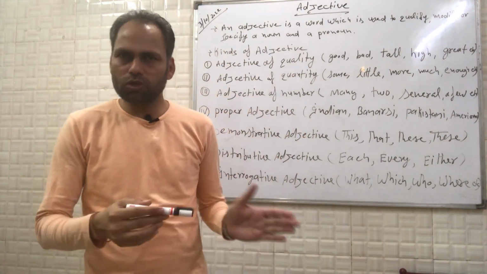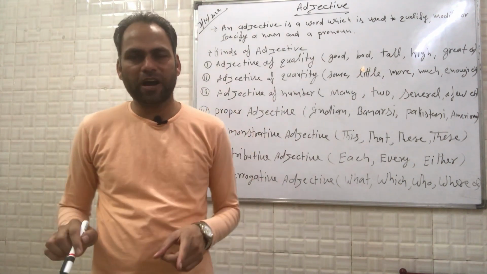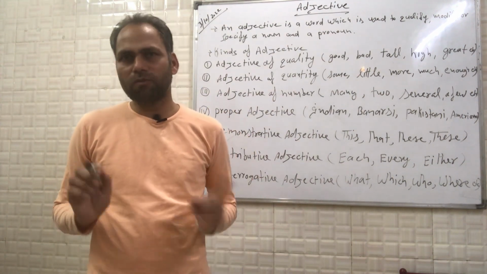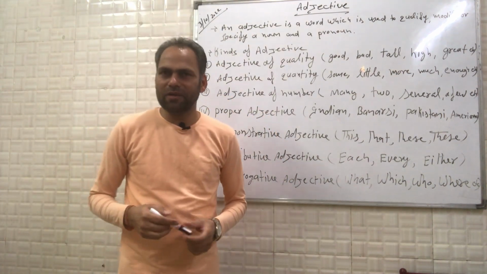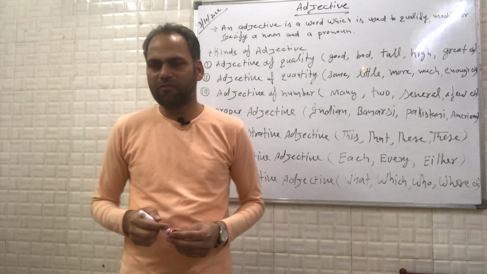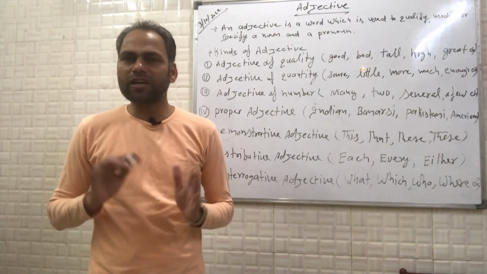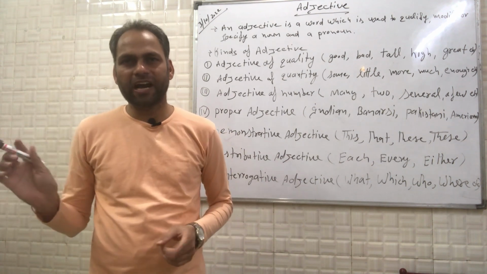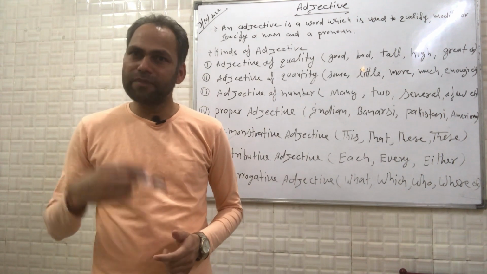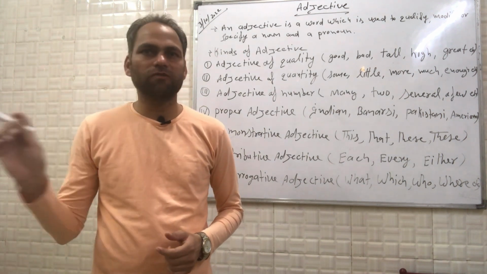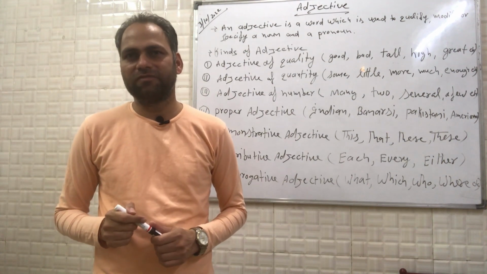For example, if I say he's a boy, then I am not giving you specific information about that guy. If I say he is a good boy, then I am telling you about the quality of that person. So the word good is an adjective here.